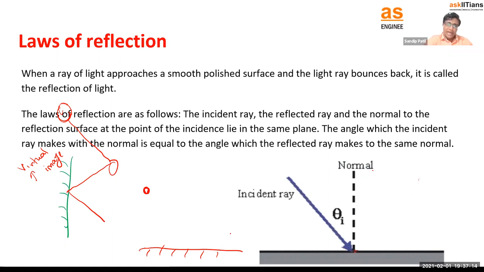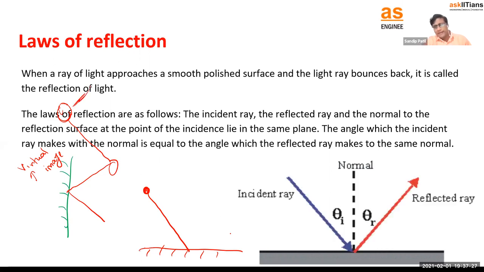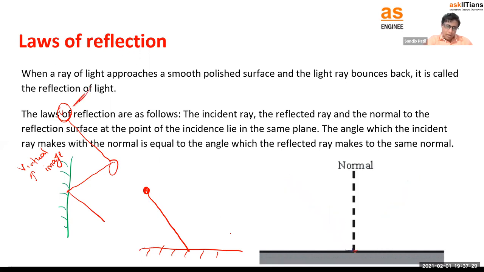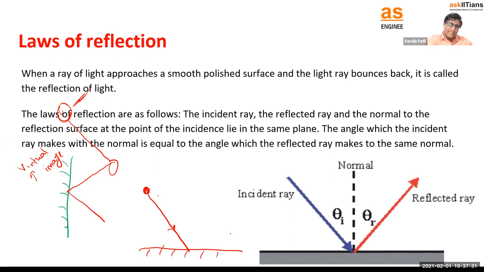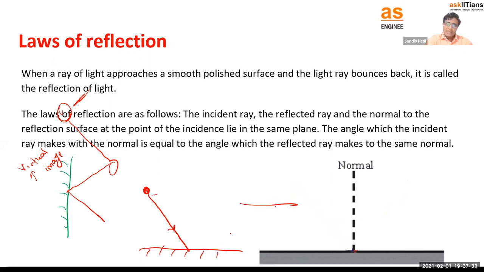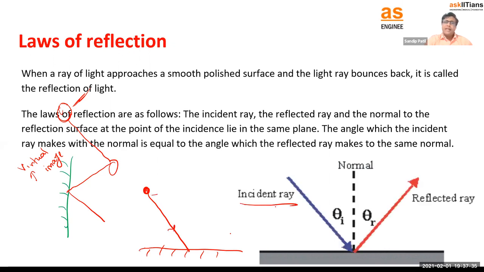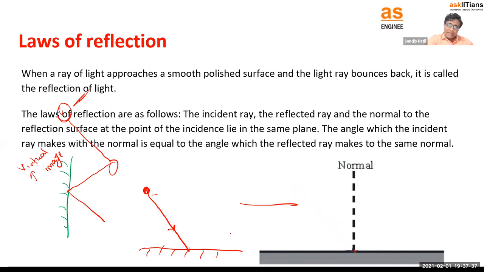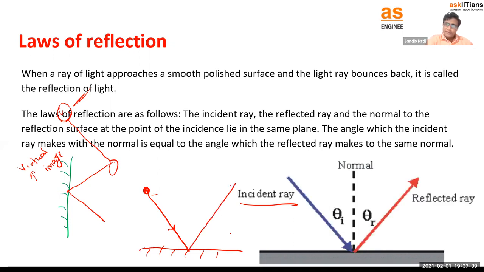So the same thing is represented in this ray. This is nothing but the light ray. If this is the object, light coming from the object cannot be emitted by the object itself, right? This light is coming from somewhere else, like a bulb or tube light. So this is the light. Let's call this the incident light, or incident ray. And the light is going to get reflected like this.